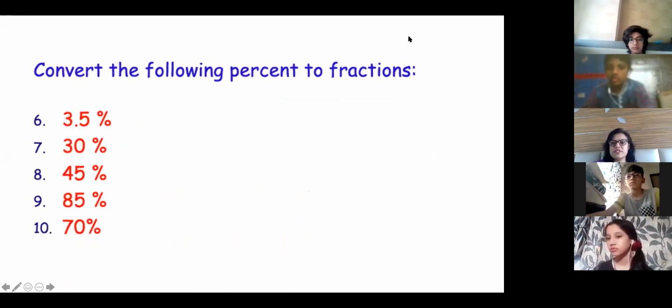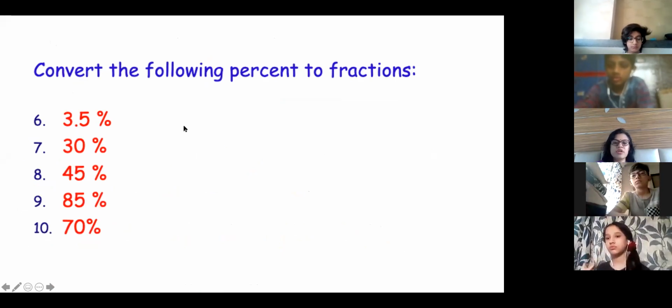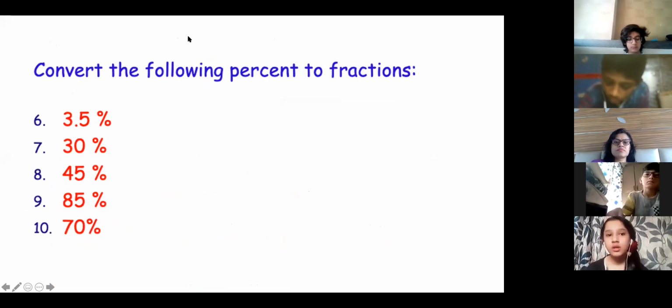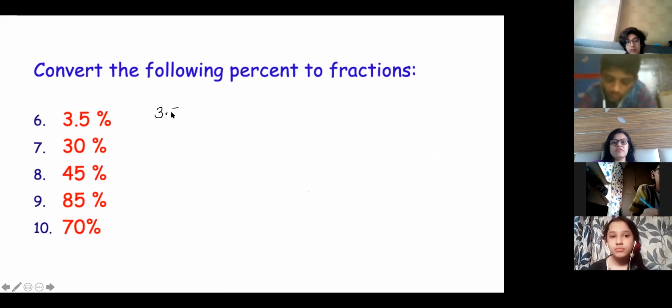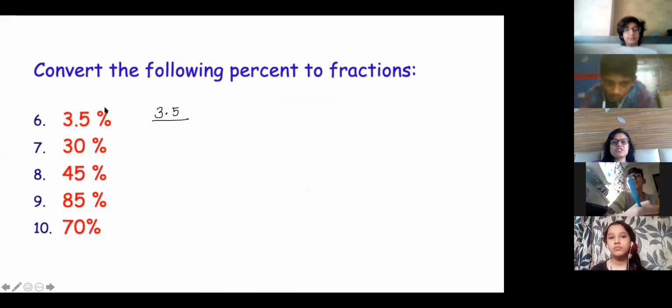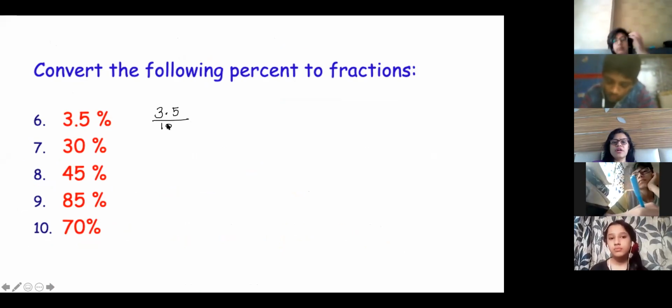Now the answer should come fast. 3.5. What is my first step? I have to convert the percent into a fraction. Remove the percent sign. Put 100 over here. Do it in the lowest form.